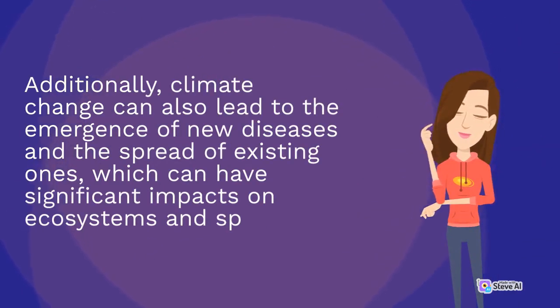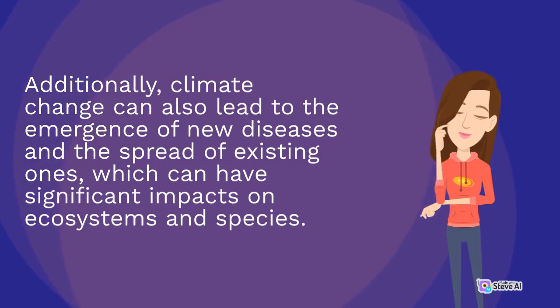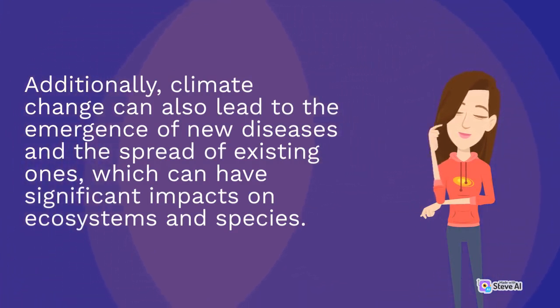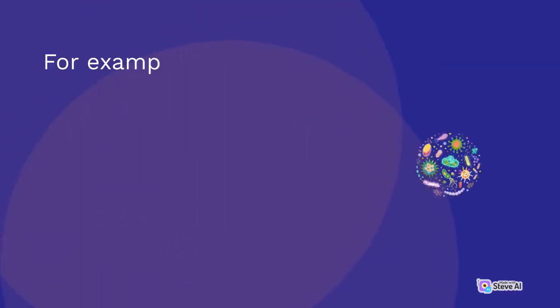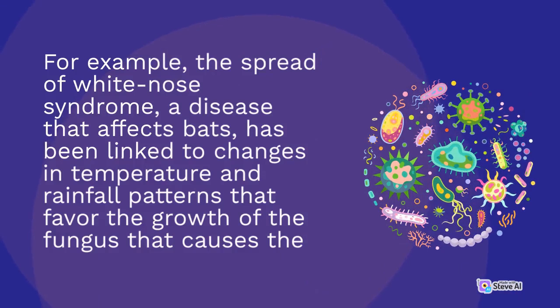climate change can also lead to the emergence of new diseases and the spread of existing ones, which can have significant impacts on ecosystems and species. For example, the spread of white nose syndrome, a disease that affects bats, has been linked to changes in temperature and rainfall patterns that favor the growth of the fungus that causes the